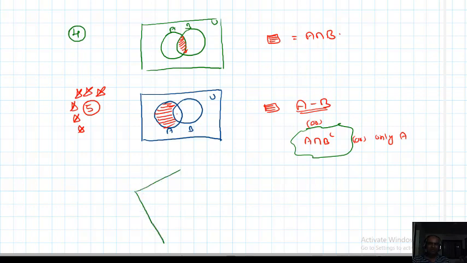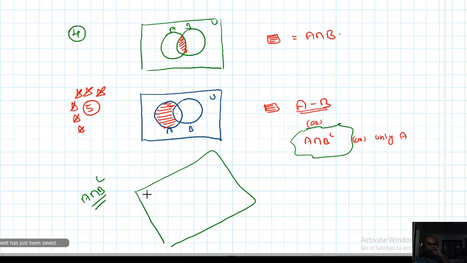Observe now, this is very important. I want to shade A intersection B complement. How to shade? First of all, shade A with one color and shade B complement with a different color. The intersection is A intersection B complement. Assume that A and B are joint sets. This is A. First of all, shade A. See, A shaded.